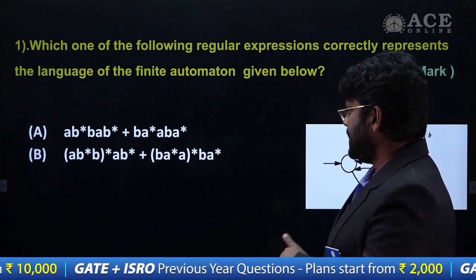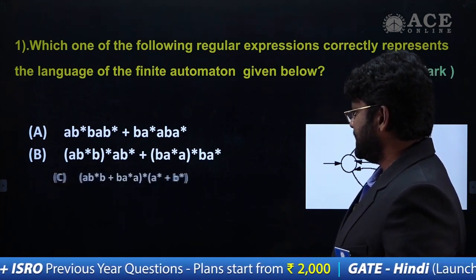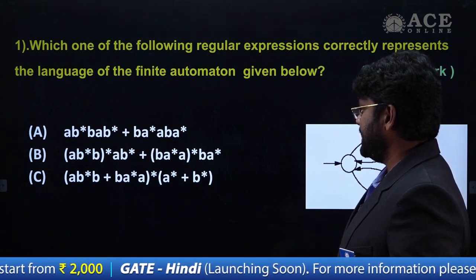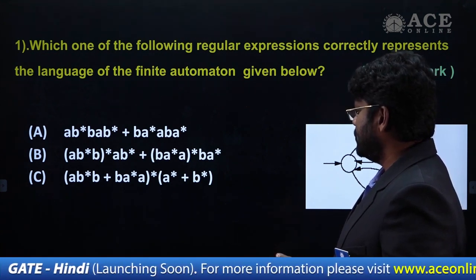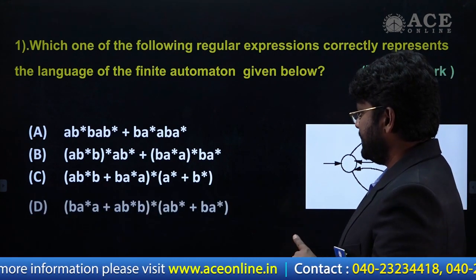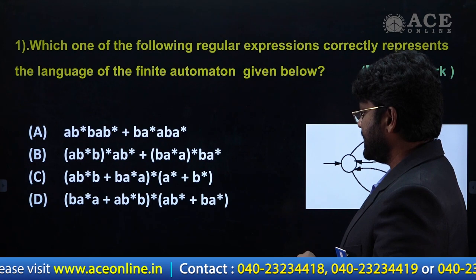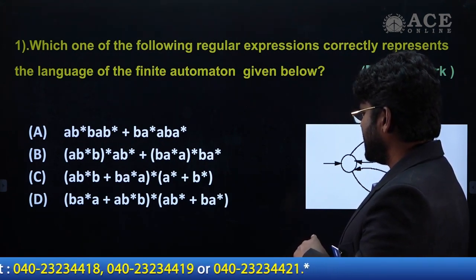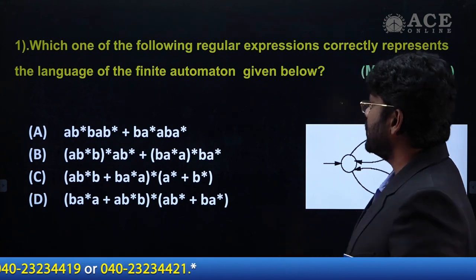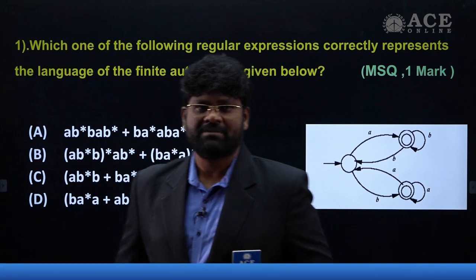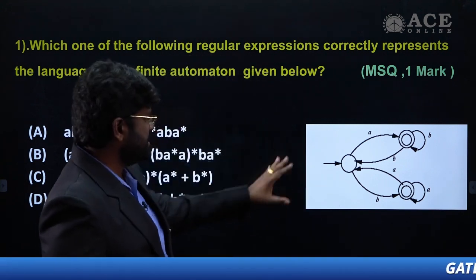We have option B, this one. Option C is (ab*b + ba*a)* (a* + b*), and we have D, (ba*a + ab*b)* (ab* + ba*). So these are the four options we have here. We have to identify which regular expression represents this finite automaton.